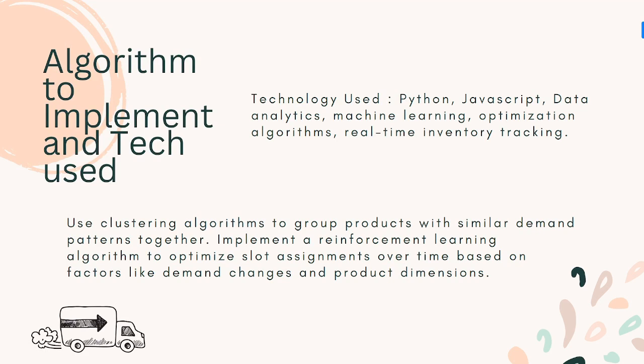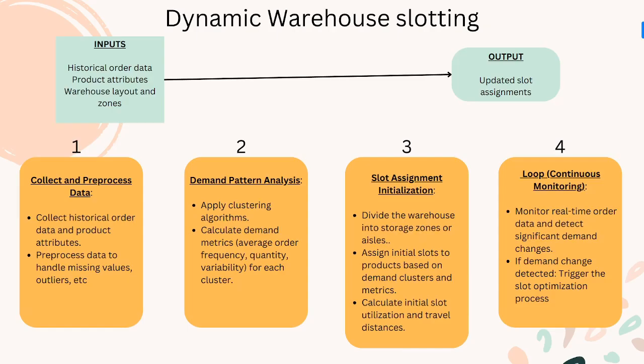The algorithms and the tech we are going to use, we will discuss in these slides. For the tech we will use Python, JavaScript, data analysis, machine learning, optimization algorithms, and real-time inventory tracking to optimize where we need to put that particular product. Exactly. So we will use a clustering algorithm to group products with similar demand patterns together, and then we will implement a reinforcement learning algorithm to optimize the slot assignments based on factors like demand changes, product dimensions, size of product, and the current market trends. So our algorithm majorly focuses on these things.